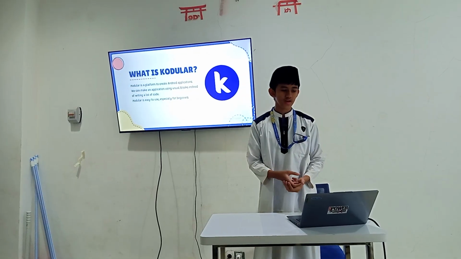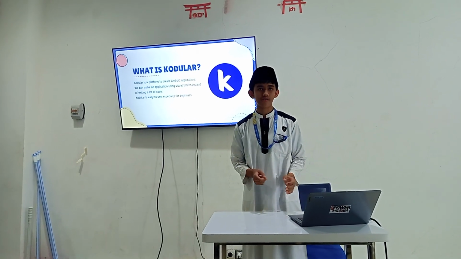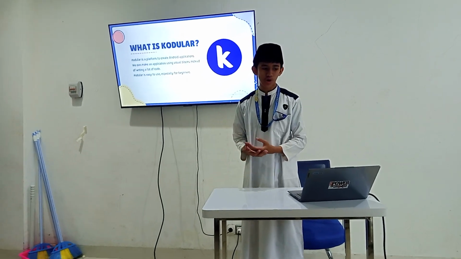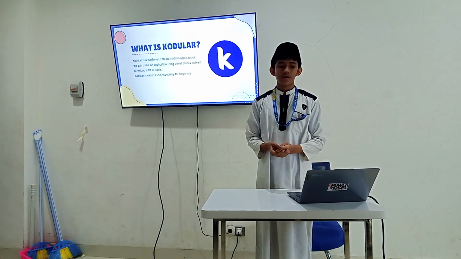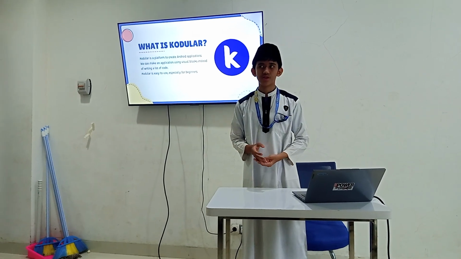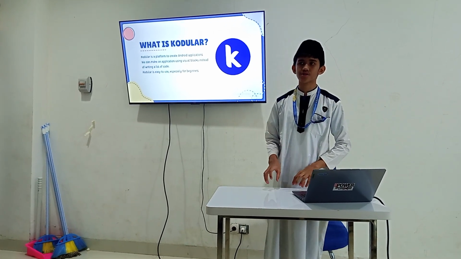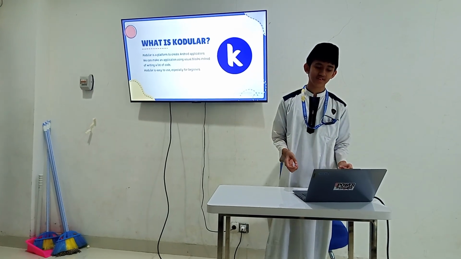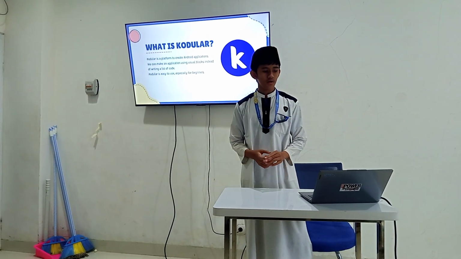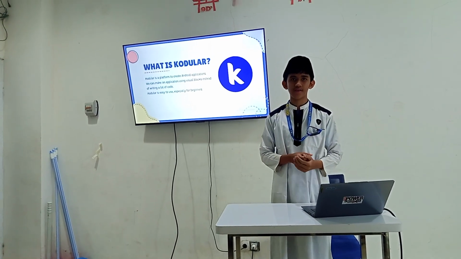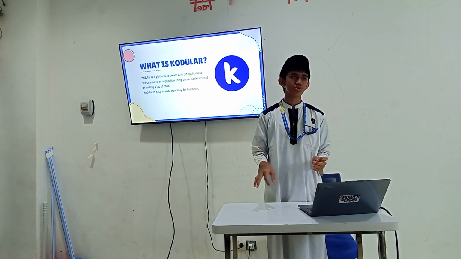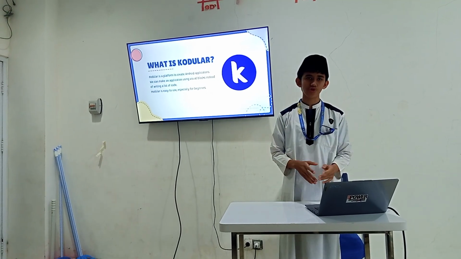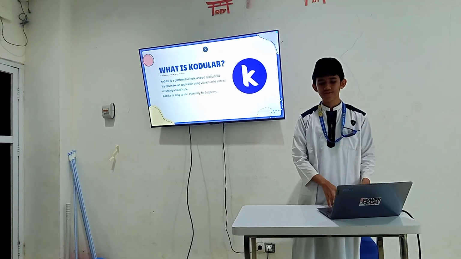So simply, Corilla is a platform for making Android applications. Instead of typing code by hand, you just need to code using block code. Corilla is easy because you just put the components there and then code using blocks. So it's good for beginners.